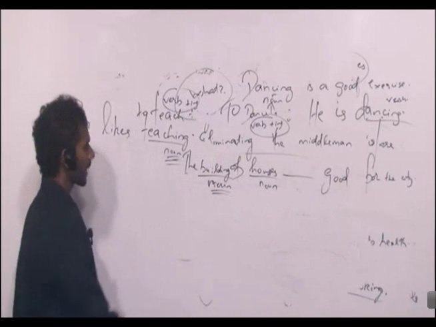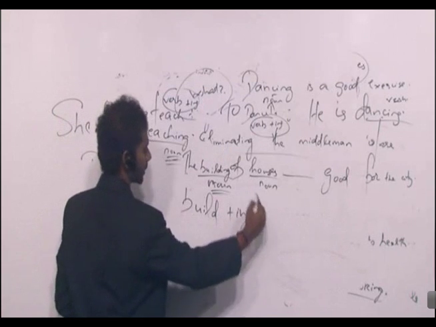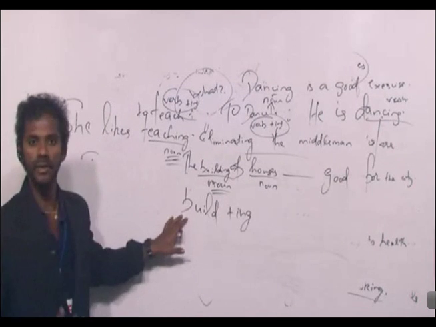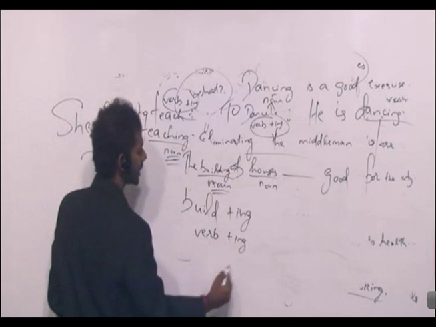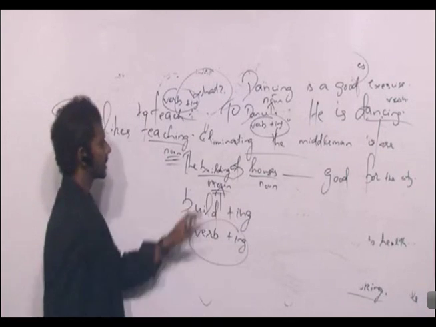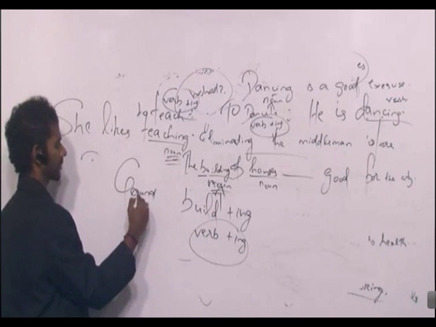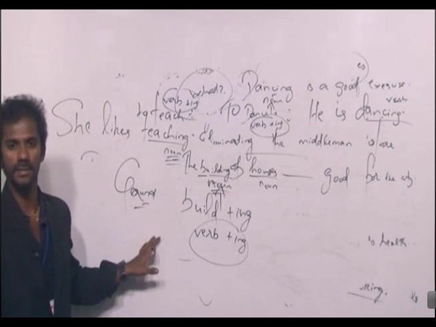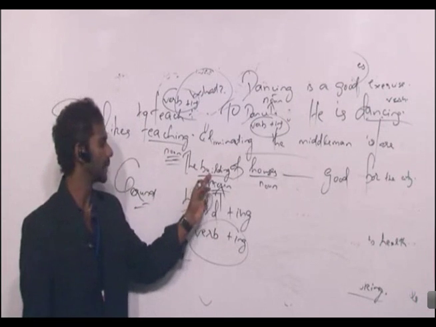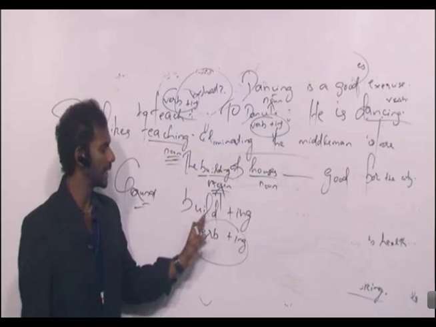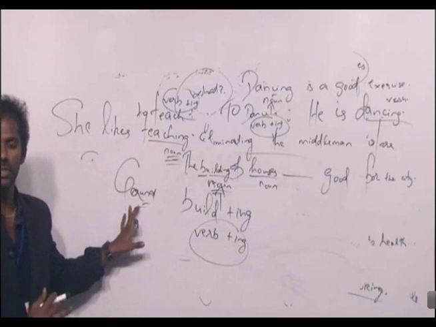Clear? Building is build plus ing. Build is a verb. So verb plus ing acting as a noun. So building is termed as a gerund. Clear? What is good for the city? Answer is the building of houses. So building becomes a noun here. Building is build plus ing, verb plus ing acting as a noun. So building can be termed as a gerund.